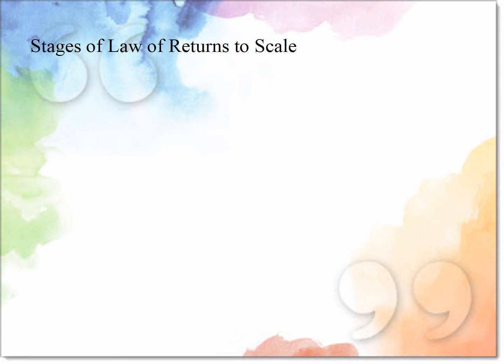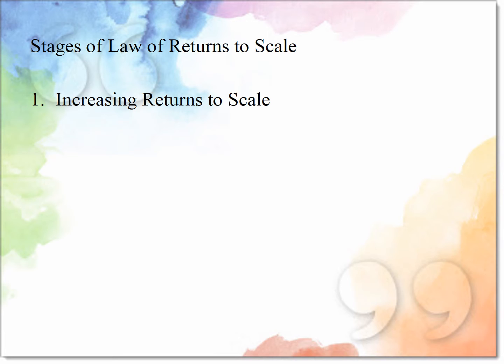Next is the law of returns to scale. What is the statement? Returns to scale refers to the change in output when all the factor inputs are changed simultaneously in the same proportion in the long run. When a firm changes the quantity of all inputs in the long run, it changes its scale of production. It is a long-run concept.